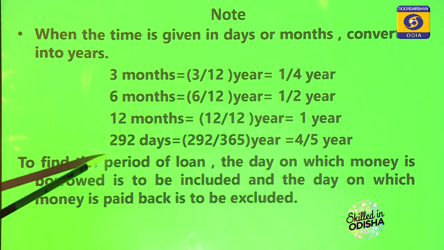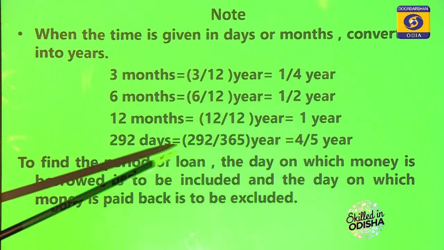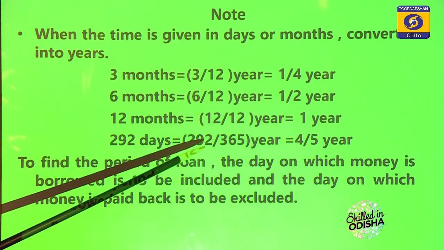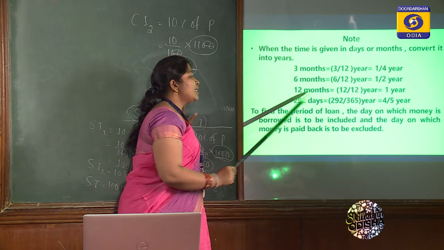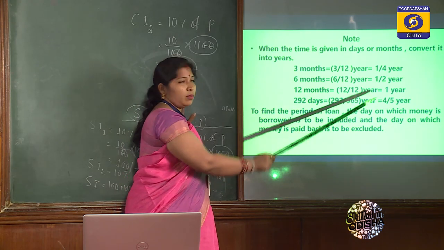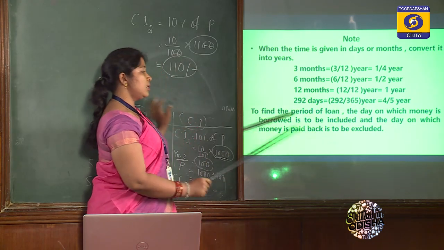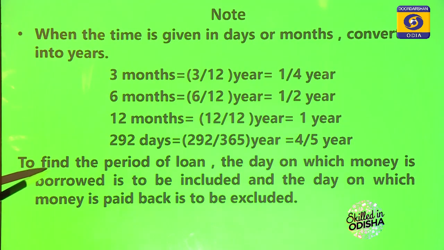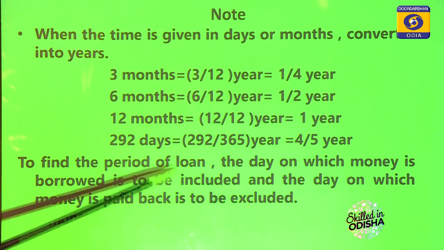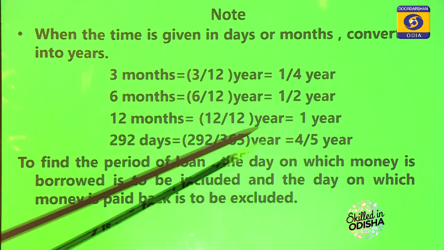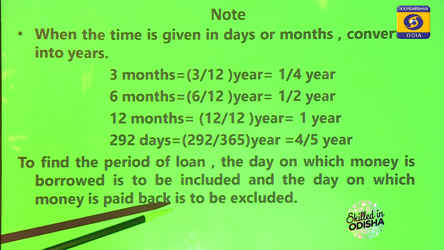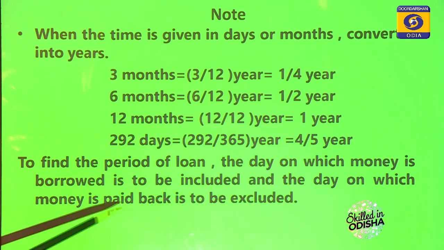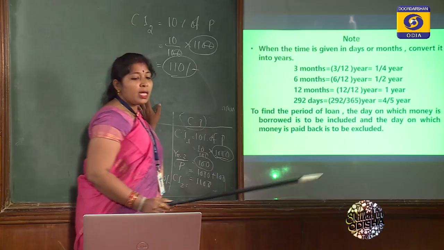If it is given as 292 days, 1 year is equal to 365 days. So 292 divided by 365 comes to 4 by 5 years. Another thing to remember: whenever we find the time period, to find the period of a loan, the day on which the money is borrowed is to be included, and the day on which the money is to be paid back is to be excluded.